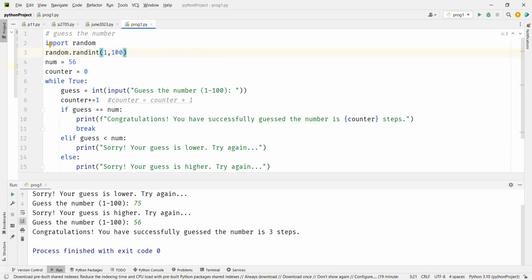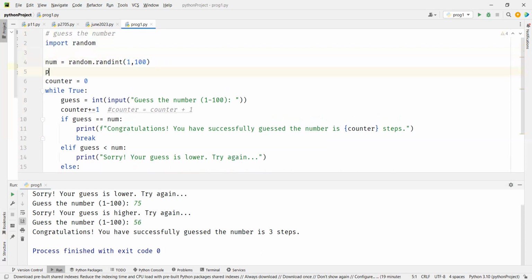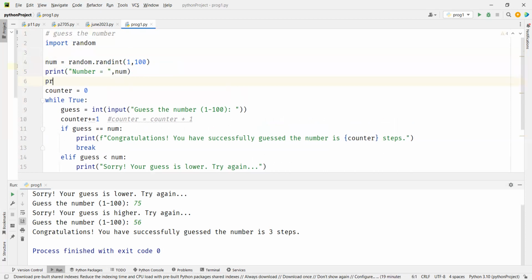So I'll take this and put it here. Now, to show you the first time, let me print this number. I'm going to say number equal to num, and I will print a line here so that we know what we are talking about. Any questions so far?